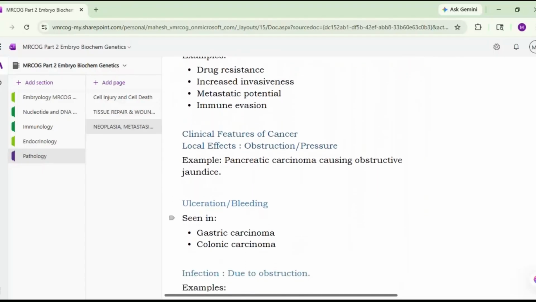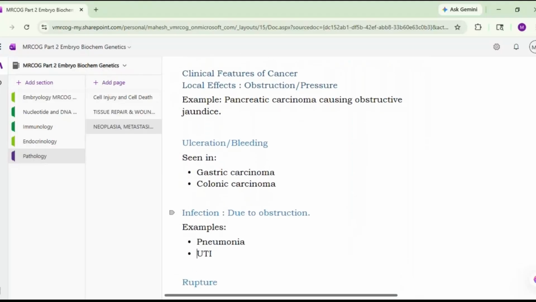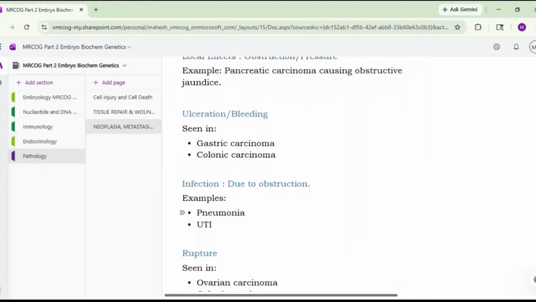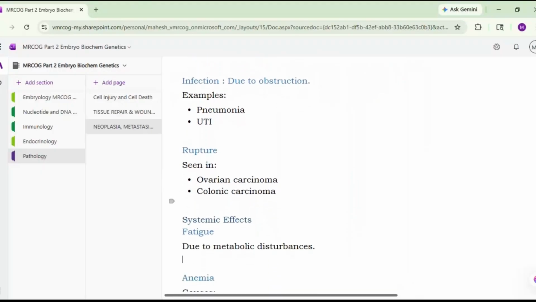So clinical features of the cancer. It can cause local effects. It may lead to obstruction or pressure, like pancreatic carcinoma causing obstructive jaundice. There may be ulceration and bleeding seen in gastric carcinoma or colonic carcinoma. Then infection, it may be because of the obstruction. So that will lead to pneumonia, urinary tract infection, etc. Sometimes this tumor can rupture, as you see in ovarian carcinoma, colonic carcinoma, etc.